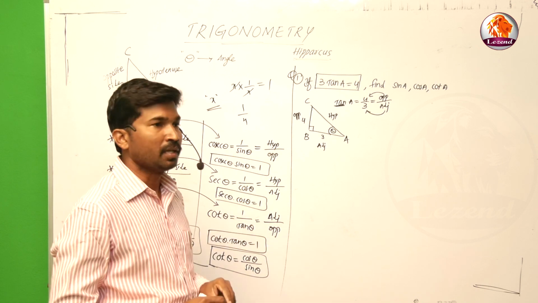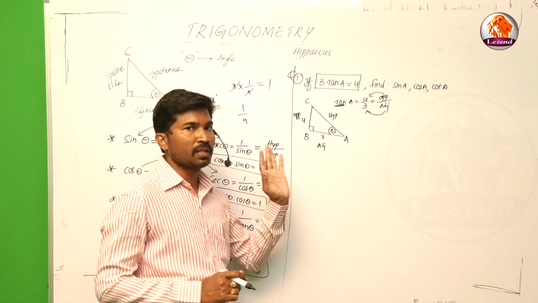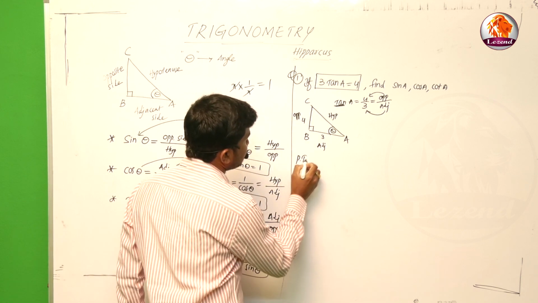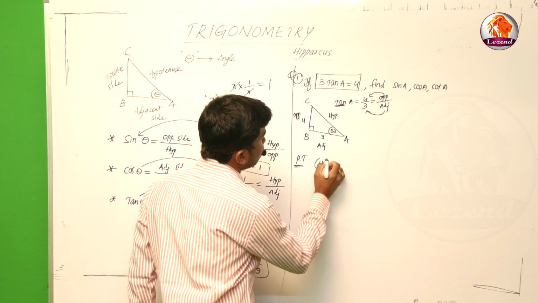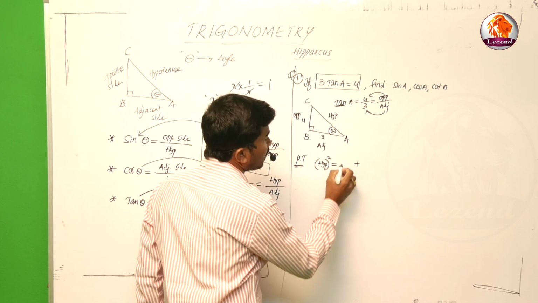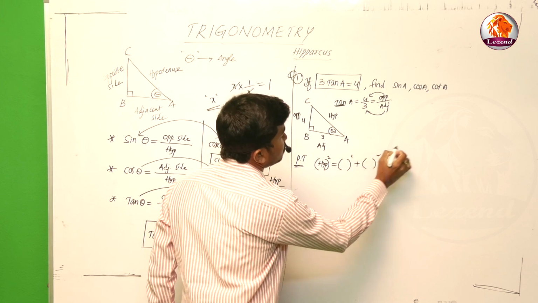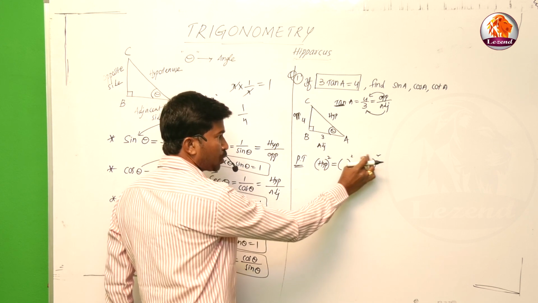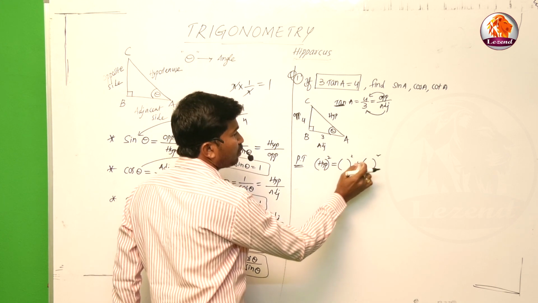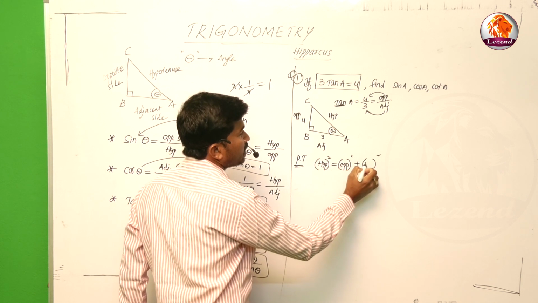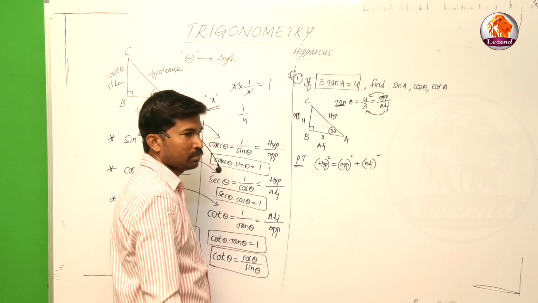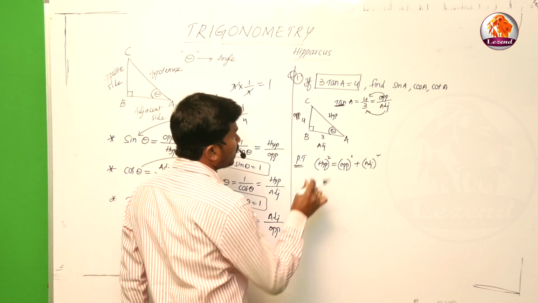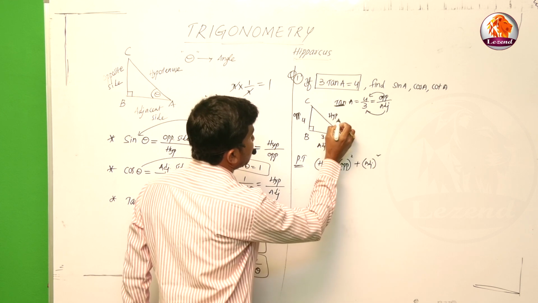If you don't know the triplets, we'll use the Pythagoras theorem concept: the square of the hypotenuse is equal to the sum of the squares of the other two sides, one opposite and one adjacent. This is the statement of the Pythagoras theorem. Now the hypotenuse square is missing, for example I am taking it as x.